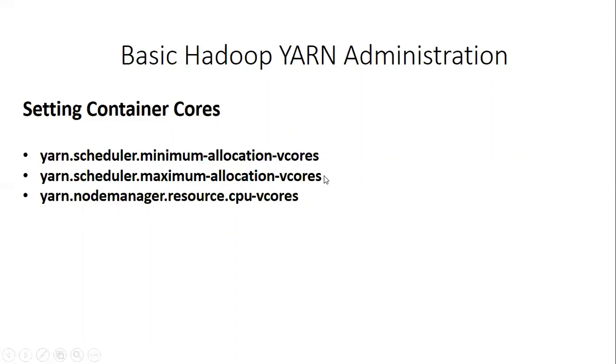Then maximum allocation vcores is the maximum allocation for every container request to the resource manager in terms of virtual CPU cores. That's why it is called vcores. By default, the maximum allocation is 32 cores. Then yarn.nodemanager.resource.cpu-vcores is the number of CPU cores that can be allocated for containers. The default value is 8.